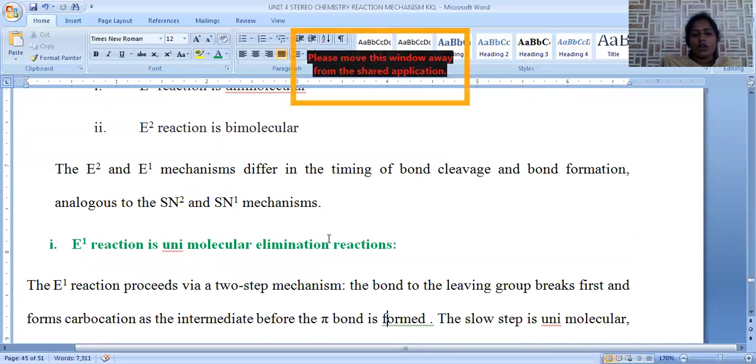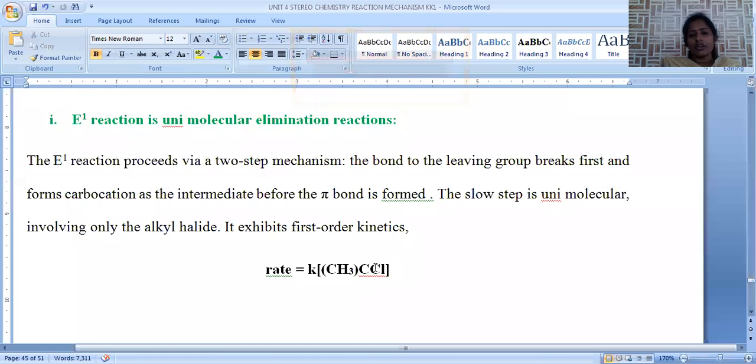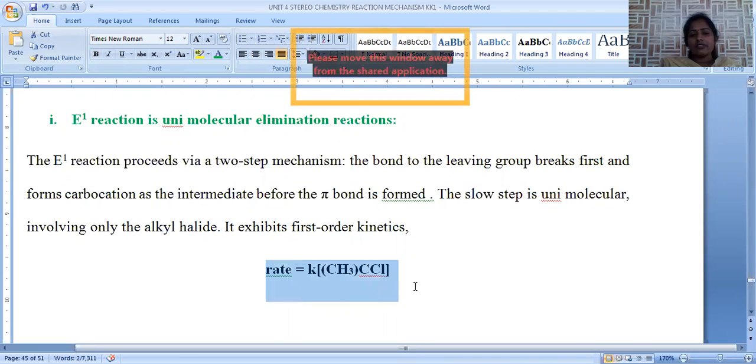E1 is a unimolecular elimination reaction. This reaction proceeds via a two-step mechanism. Just like SN1, here also we have a two-step mechanism in E1 elimination. The rate of the reaction mainly depends upon the concentration of the alkyl halide, but not on the incoming nucleophile or incoming base. That's why it is called unimolecular, and it is a first order reaction. The rate depends upon the concentration of only one reactant, hence it is called a unimolecular reaction.